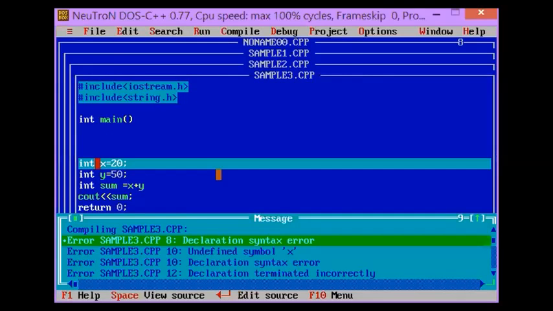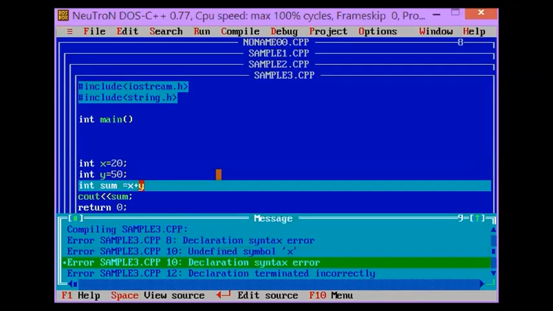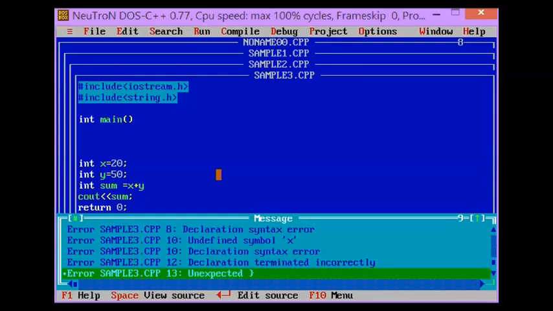Okay, so there are 5 errors. The first error is declaration syntax error. The next error is we have undefined symbol X. And the next error we have declaration syntax error again, and declaration terminated incorrectly. And then unexpected right curly brace.